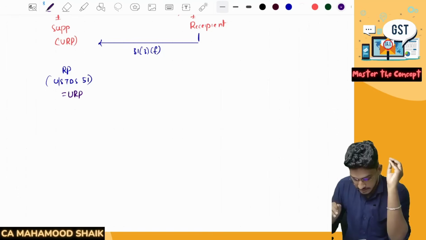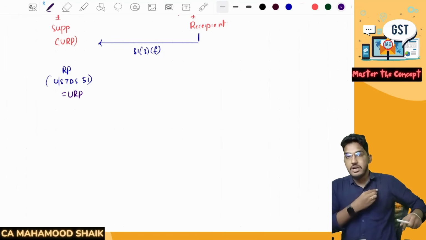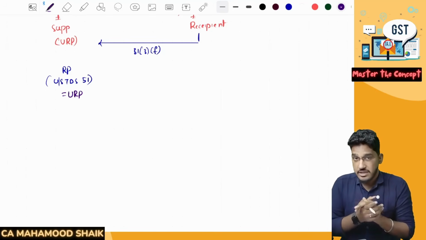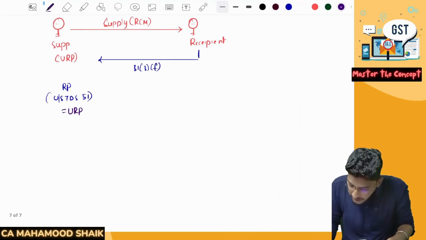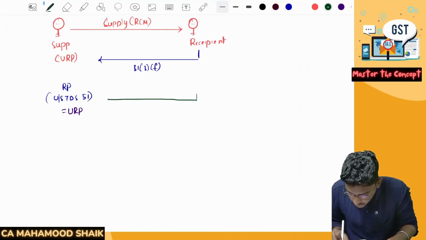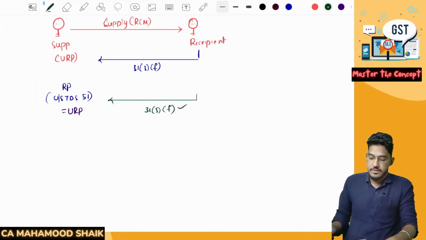So if you are a person receiving services from a supplier who is registered, but that supplier has taken registration only for the purpose of deduction of TDS under section 51, he will still be deemed an unregistered person. And for that service also, if it is covered under reverse charge mechanism, you are required to do the invoicing as per section 31(3)(f).